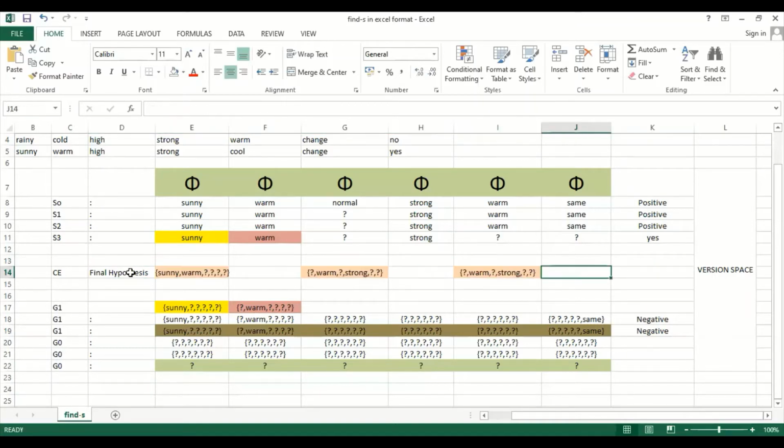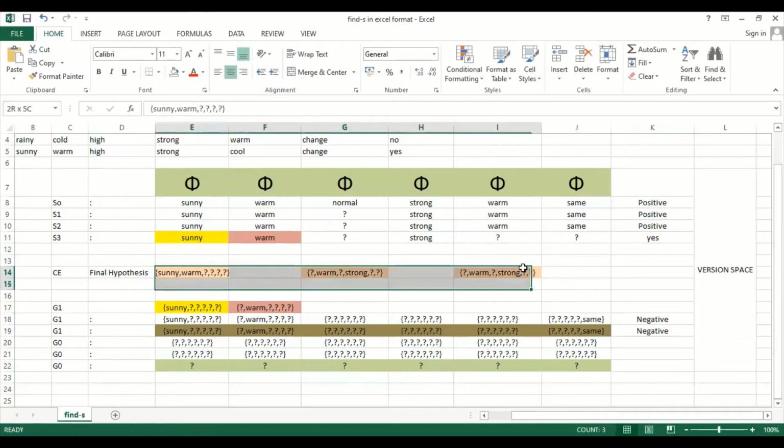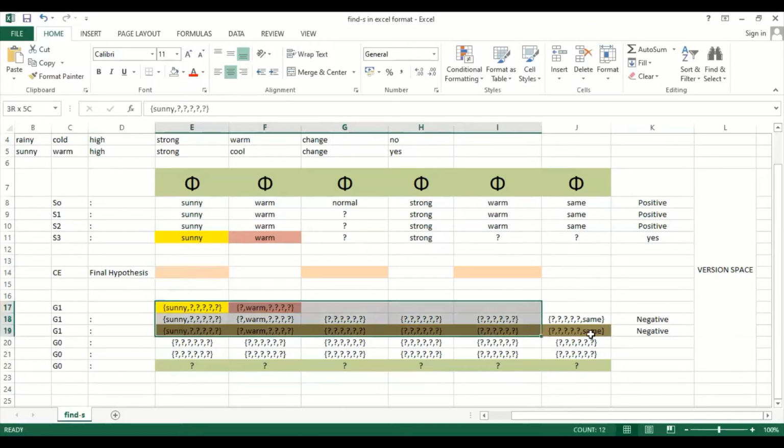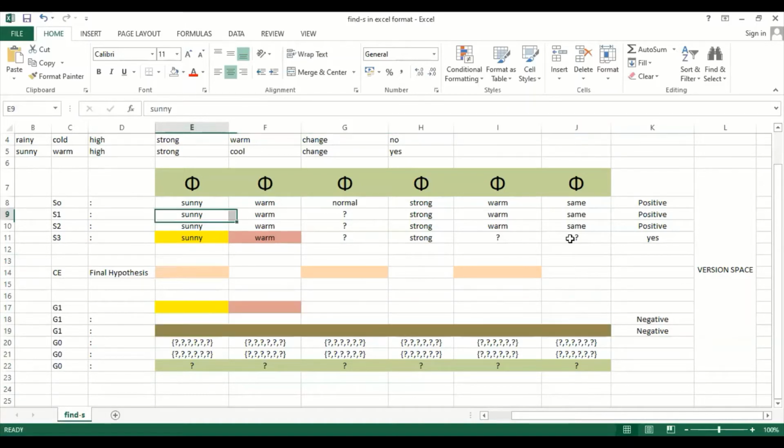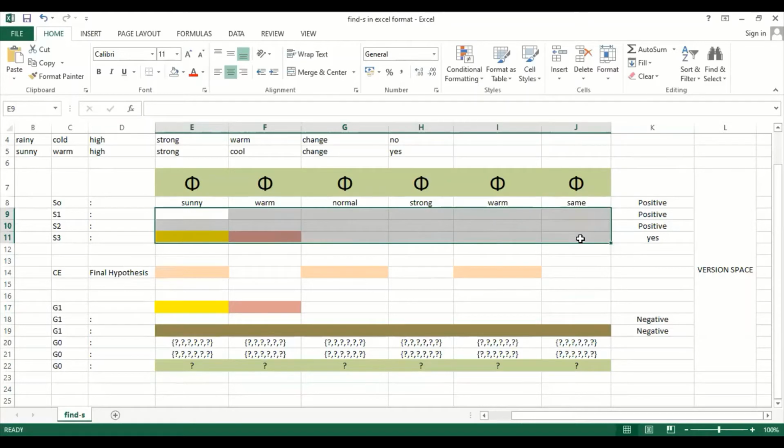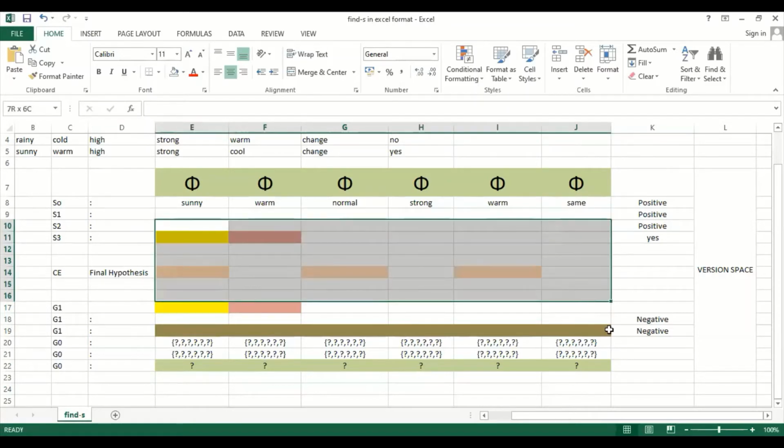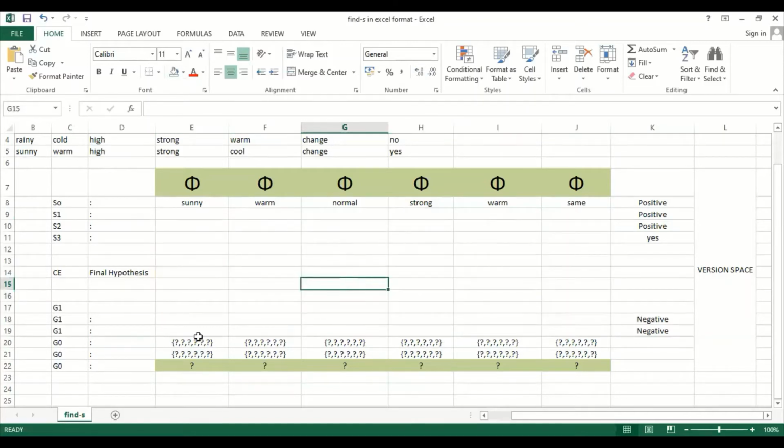Let me delete this first. Let me delete this. I think it's better to delete this also. I'll delete this also, so it will be easy for you to understand how the tracing takes place in the candidate elimination algorithm. I don't want any color here. Now let me delete this also.